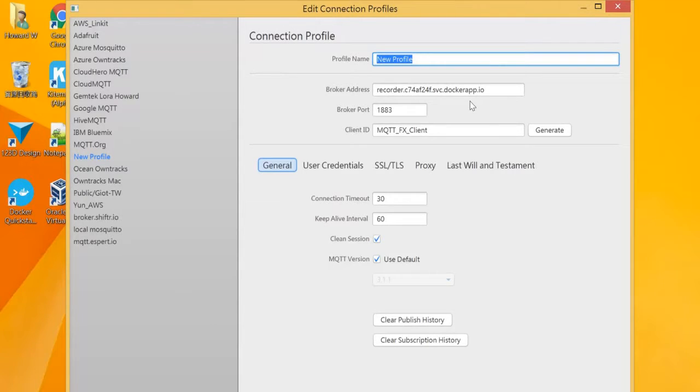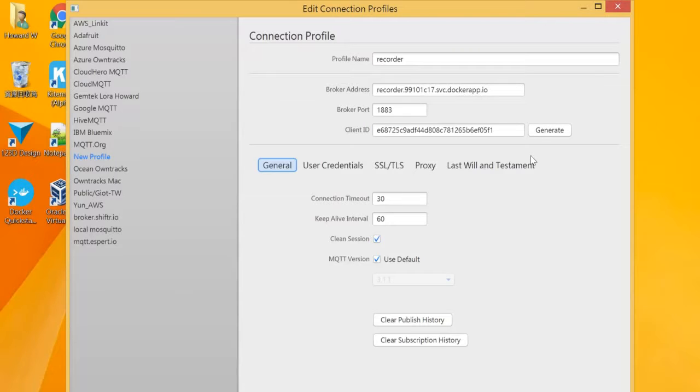So let's give a name for recorder. Then we copy the broker address here. And the port number default is 1883, so let's keep it. And we also keep the client ID as default, or you can generate.